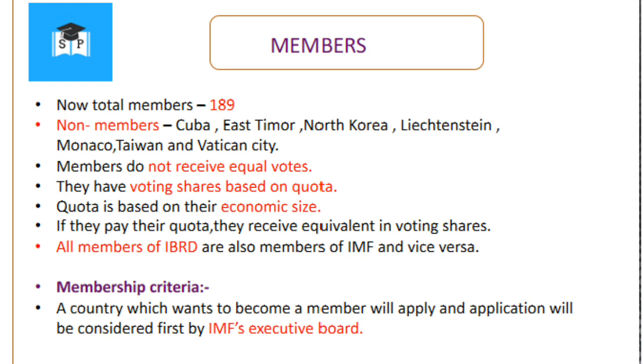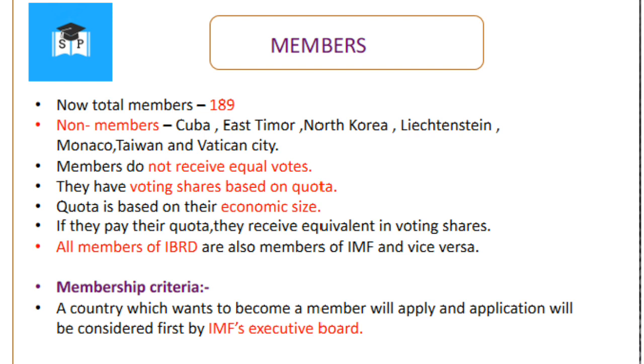Now, who are the members of IMF? IMF now has a total membership of 189 countries. It is easy to remember the members of IMF by remembering the non-members of IMF. The non-members of IMF are Cuba, East Timor, North Korea, Liechtenstein, Monaco, Taiwan, and Vatican City.